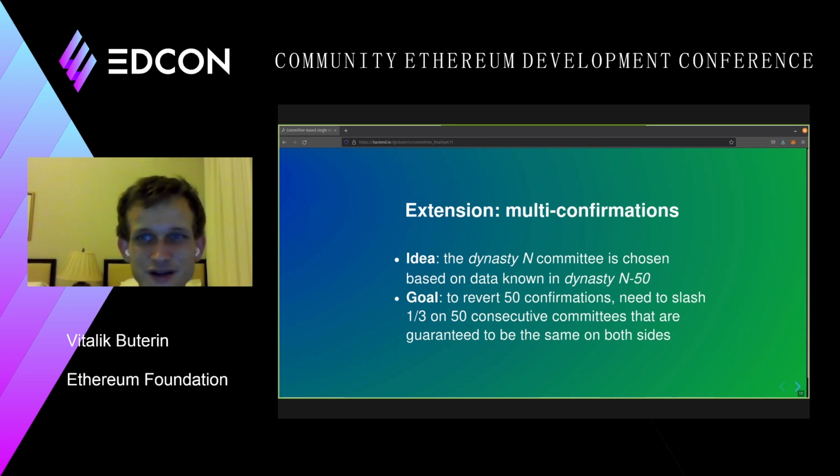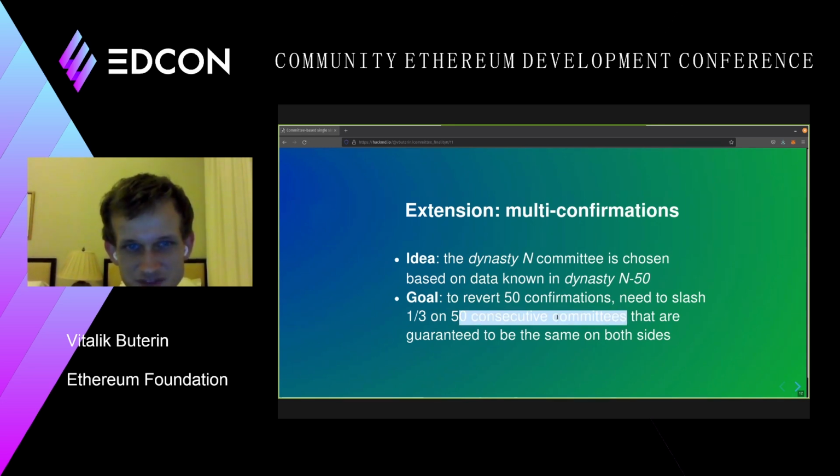So basically, instead of requiring one finalization or one round of consensus to consider a block finalized, you require 50 rounds of consensus to consider a block finalized. And then you do this trick where the committee is based on data from dynasty N-50, so from 50 successful rounds of consensus before. And this means that you actually do have the security of 50 consecutive committees, 50 committees coming one after the other, actually adding on top of each other.